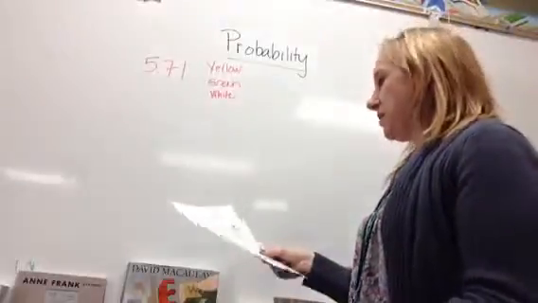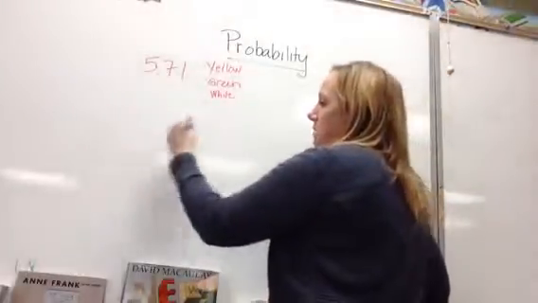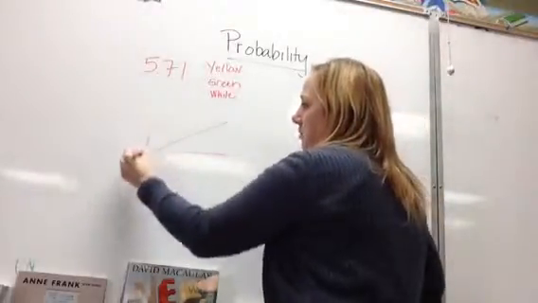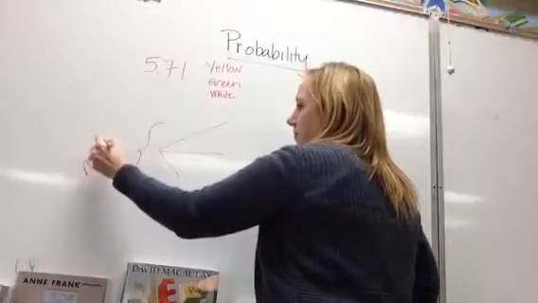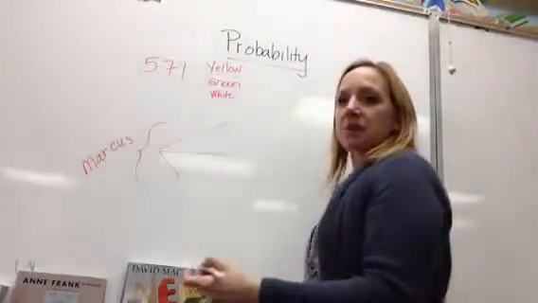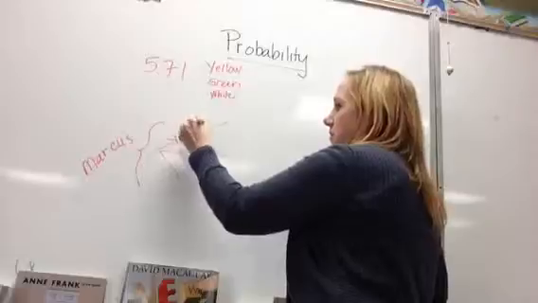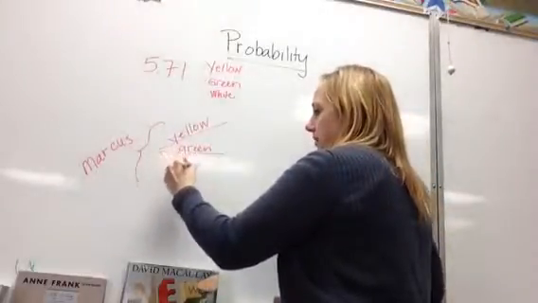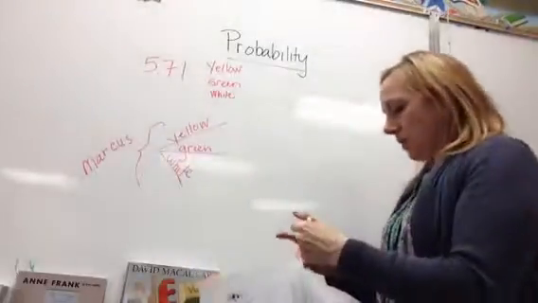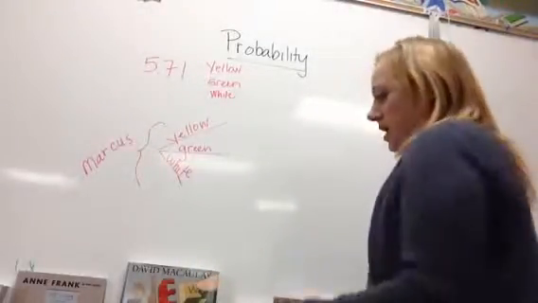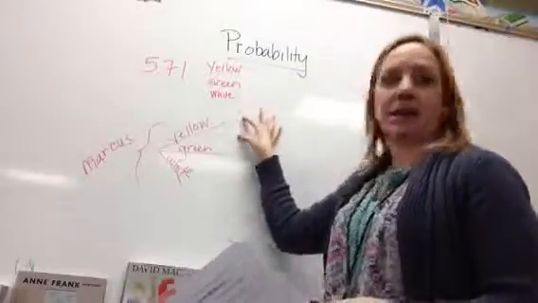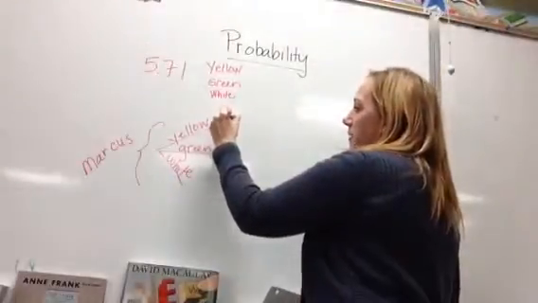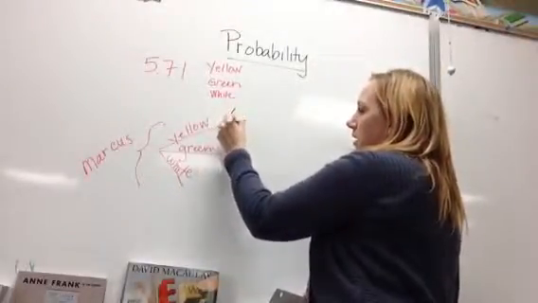So we're going to start off with a probability tree. And what I'm going to do is make a probability tree for Marcus. So Marcus has 3 blocks, so this is all representing Marcus. Marcus has 3 blocks in his bag. He has yellow, he has green, and he has white. Okay. Now we're going to extend our probability tree, and we're going to show the blocks that his brother has. So his brother is going to be in black. His brother also has yellow, green, and white.